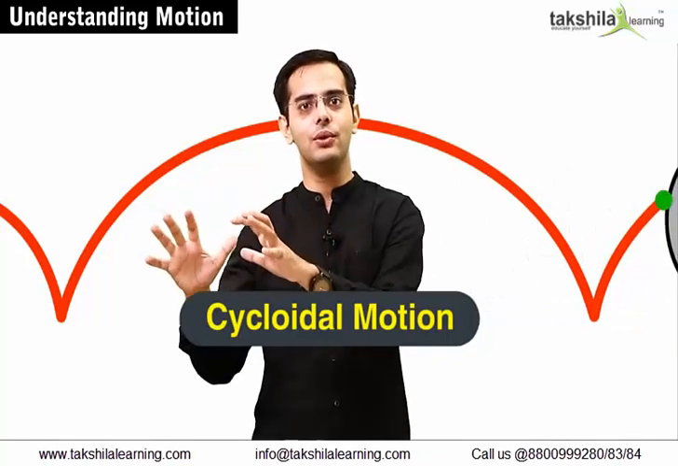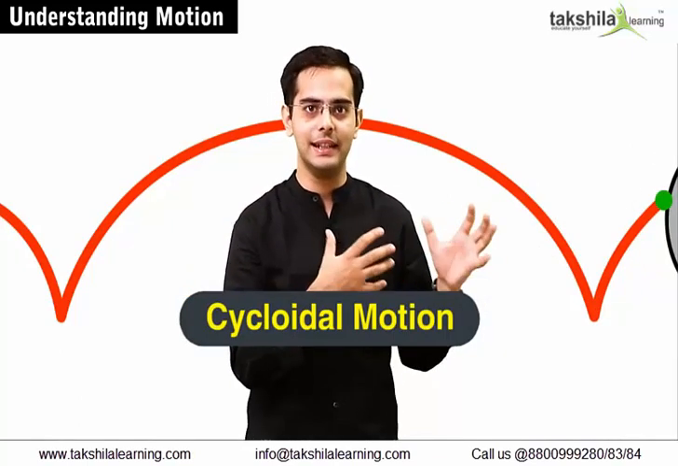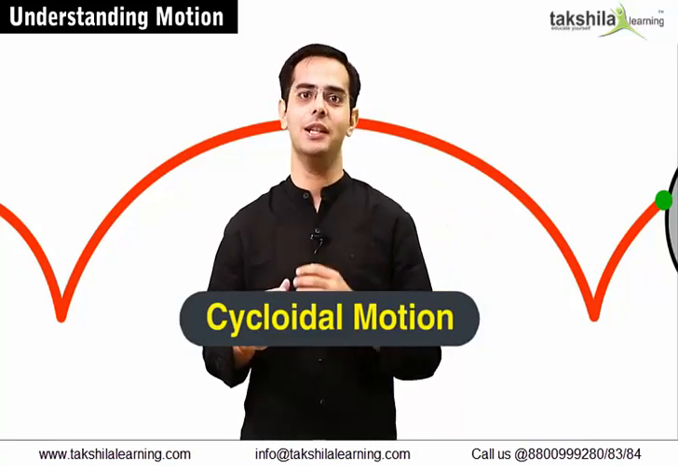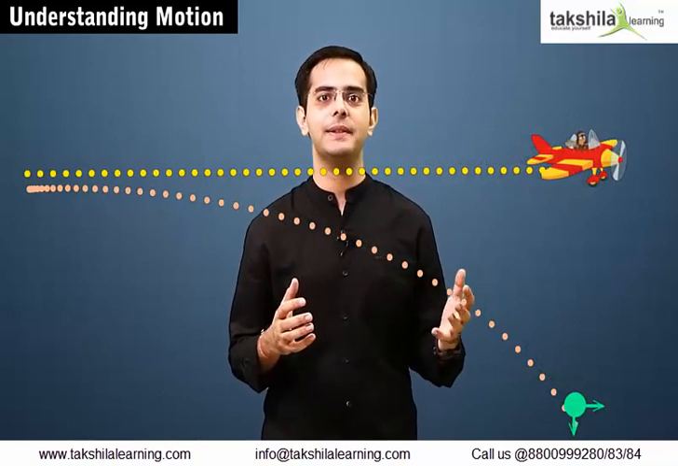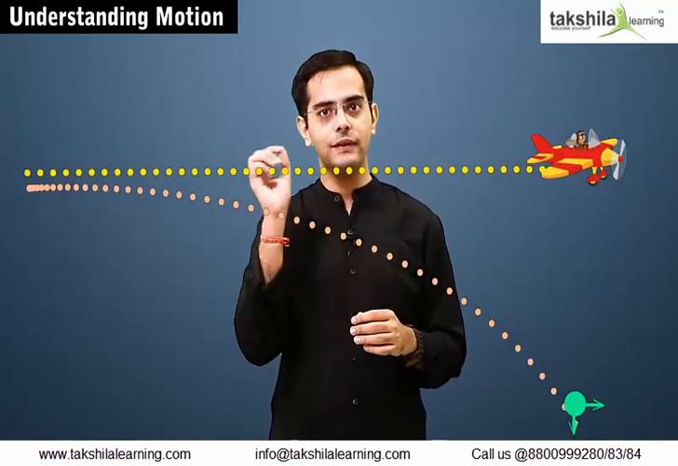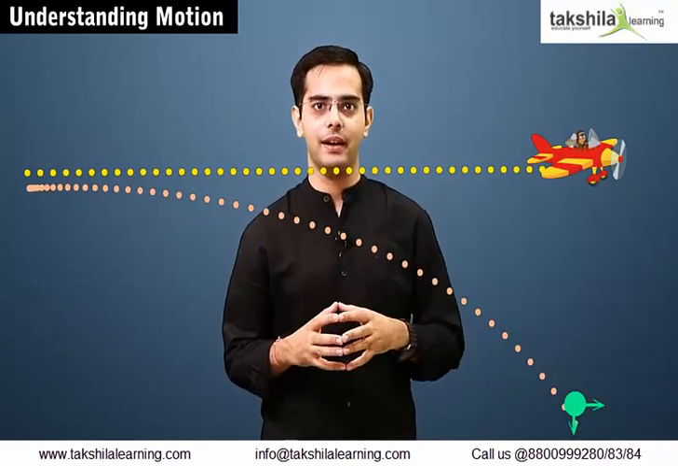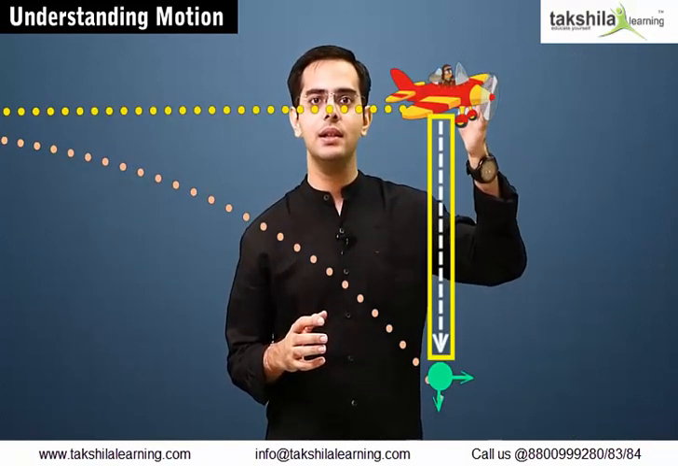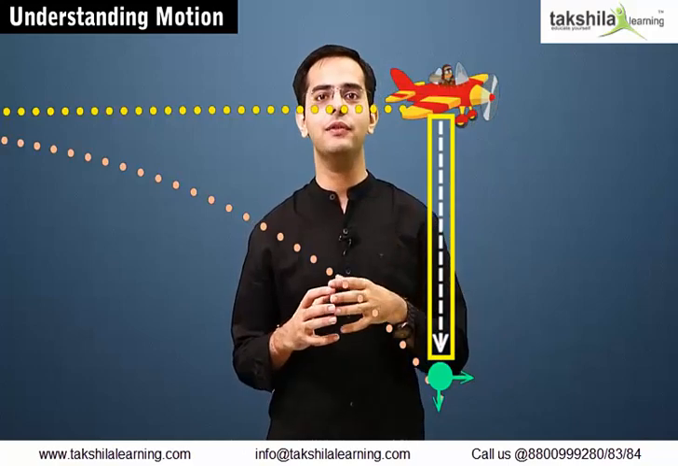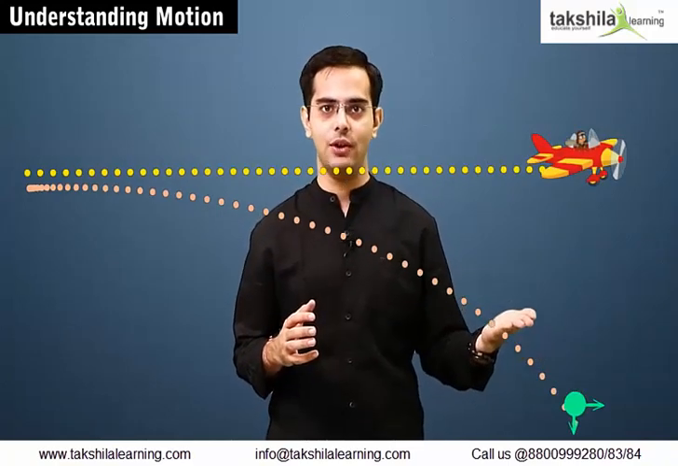So for a person who's standing on the road, this mark on the tire would appear to move in the cycloidal motion. Now let's take another example. When a body is dropped from a moving aeroplane, how does its path differ with respect to the pilot and with respect to the person on the ground? The path of the same body which is thrown from the aircraft: the path of the body with respect to the pilot is a straight line, while the path of the body with respect to a person on the ground is a parabola.